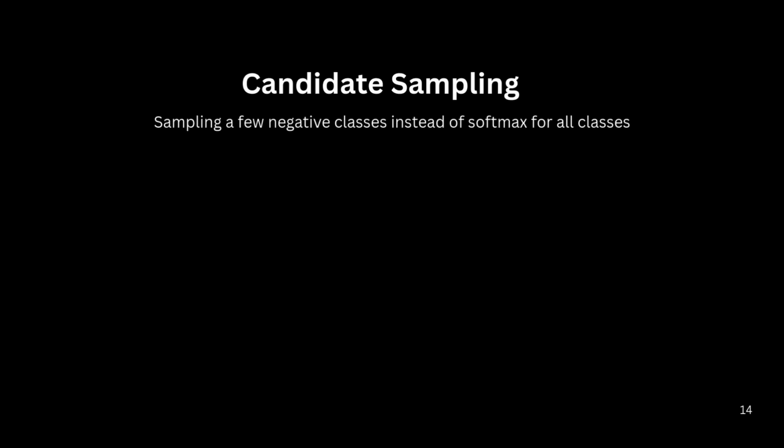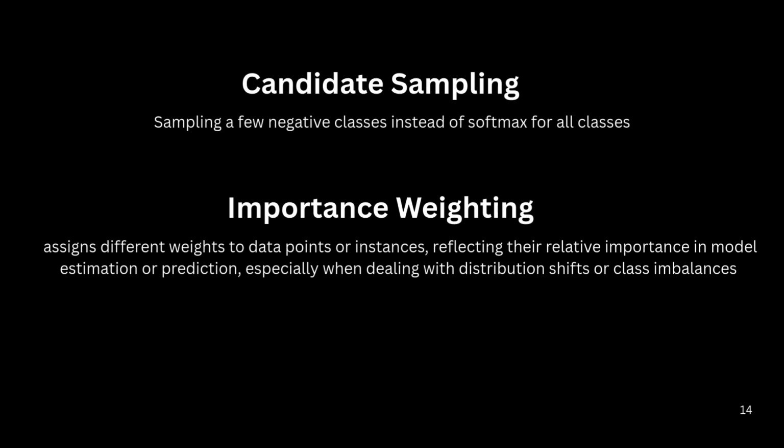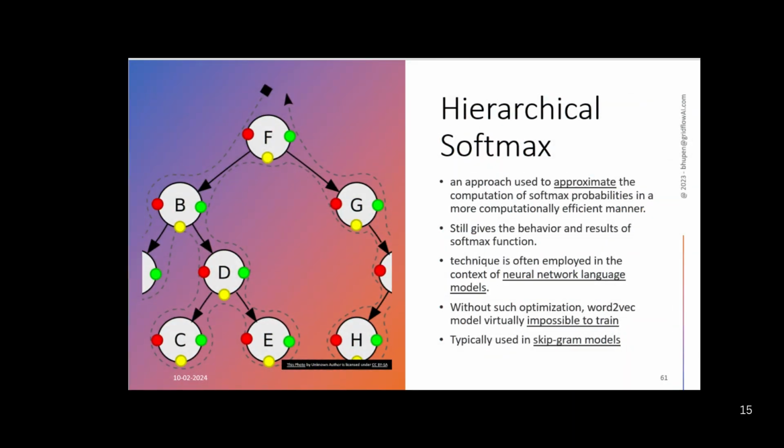To handle millions of output classes efficiently, the model uses candidate sampling, sampling a few negative classes instead of computing softmax over all classes, and corrects for bias using importance weighting. This greatly speeds up training while maintaining good performance. Although hierarchical softmax is another option, it performed worse due to its structure forcing difficult and often unrelated classification decisions.